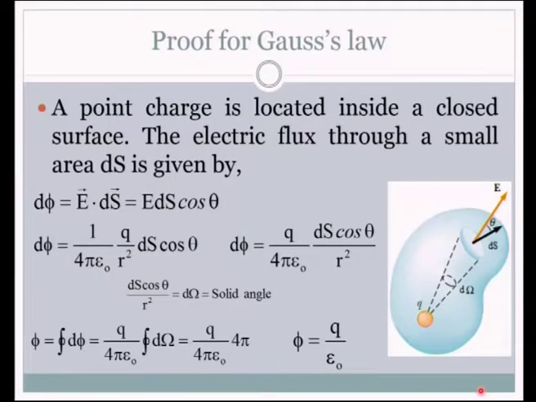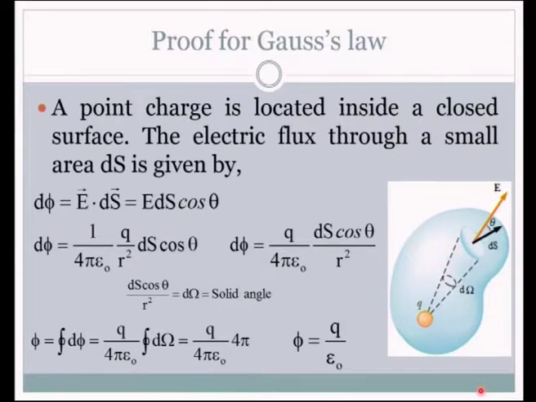What is the concept of Gaussian surface, and how should we take the Gaussian surface around the charge distribution, and what about the angle between the electric field and the area vector, and how to find out the total charge enclosed by the Gaussian surface. All that knowledge we need to have before we use Gauss law for solving problems. So, let us see what the key points are that we should take into account.